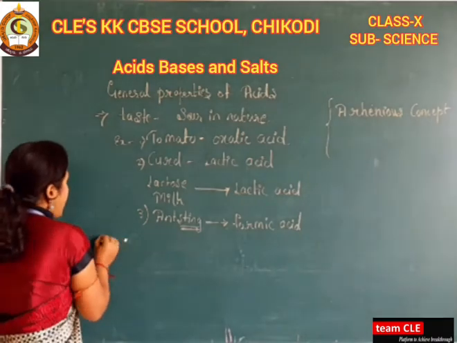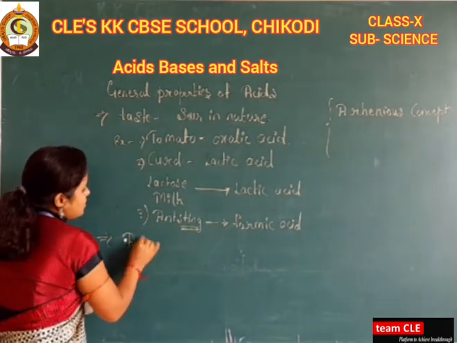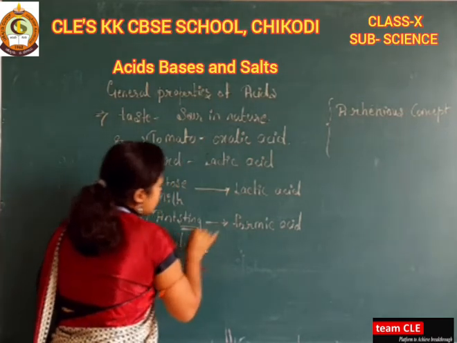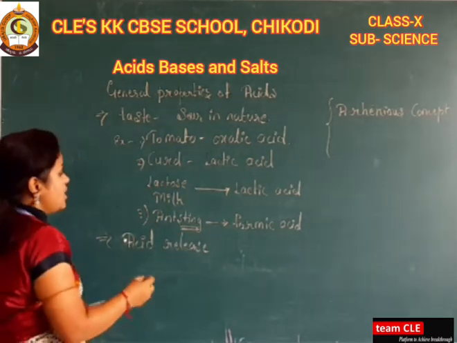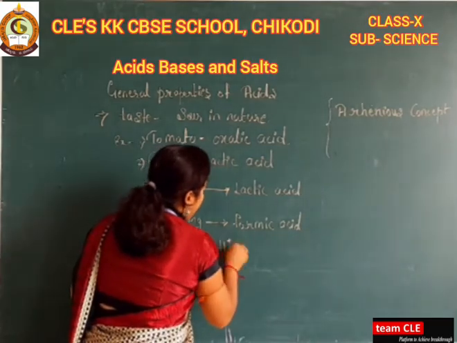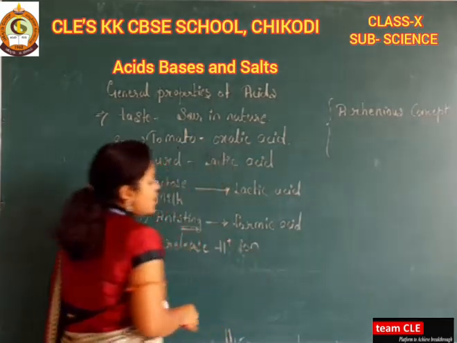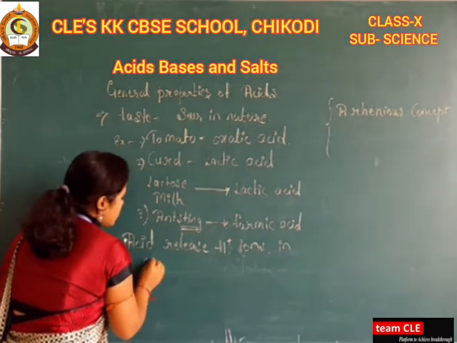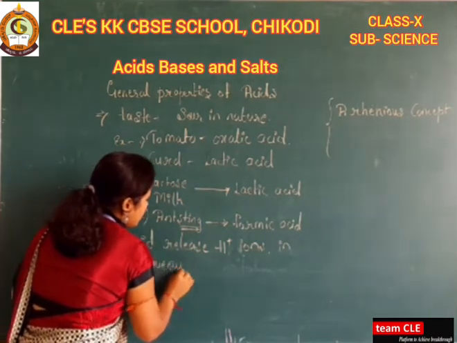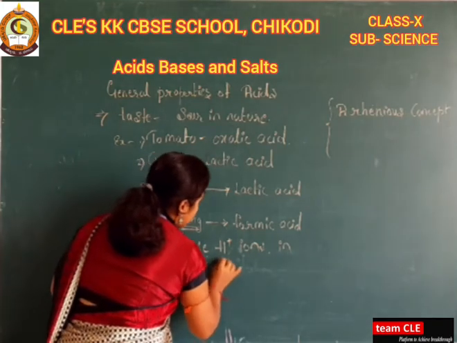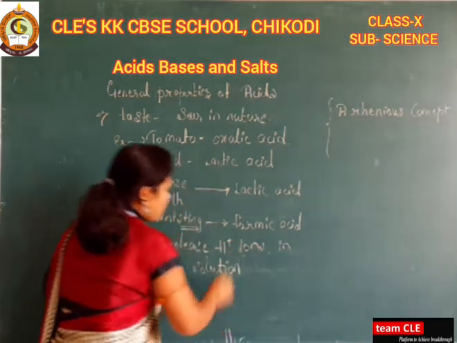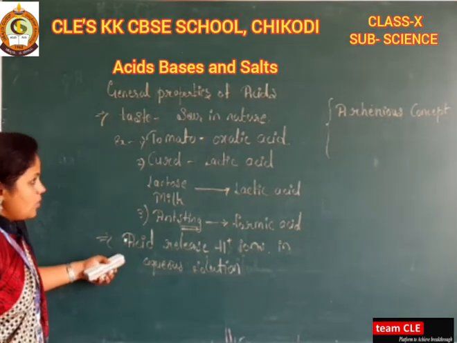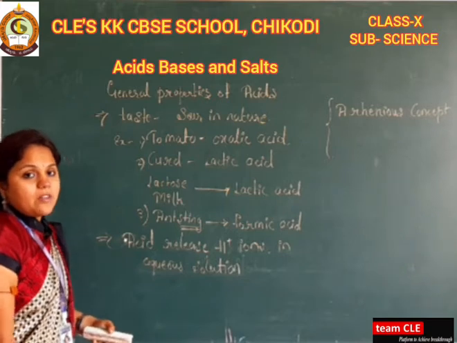So acid releases H plus ions in aqueous solution. On this general property we are going to define the concept of Arrhenius.